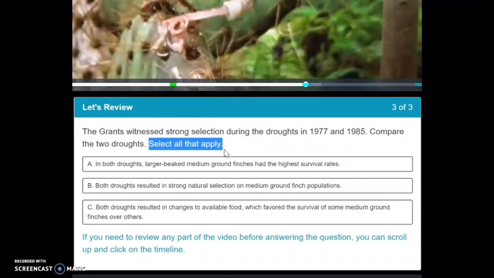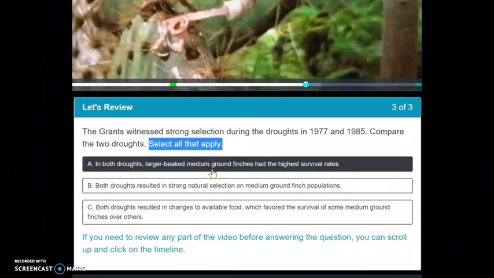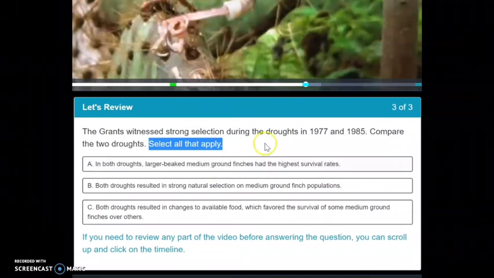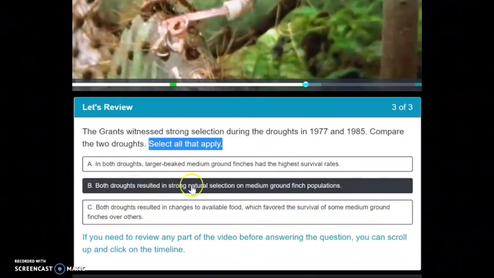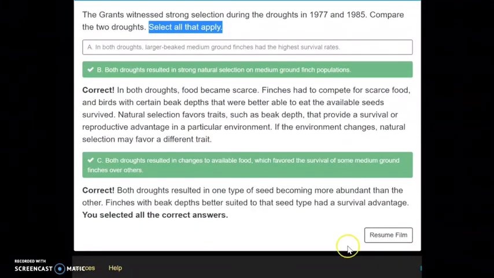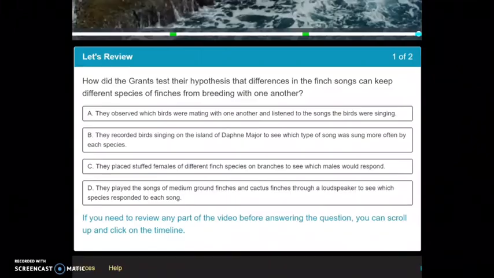Letter A. In both droughts, larger beaked medium ground finches had the highest survival rates. Letter B. Both droughts resulted in strong natural selection on medium ground finch populations. Letter C. Both droughts resulted in changes to available food, which favored the survival of some medium ground finches over others. Now we know that A is incorrect because one of the droughts made it so that only certain small beaks survived as well because of the rainy, heavy season beforehand. So we know A is incorrect, which we do know that the droughts resulted in strong selection because it changed the available food. So letter B and C are correct.